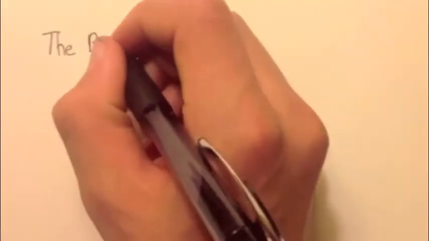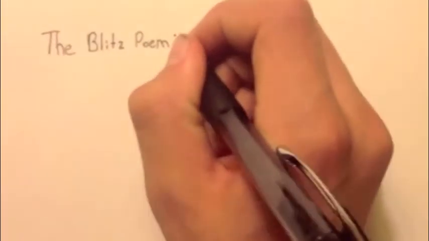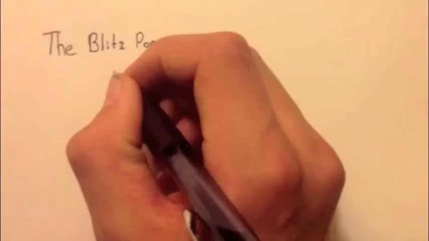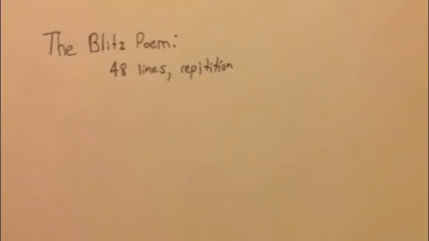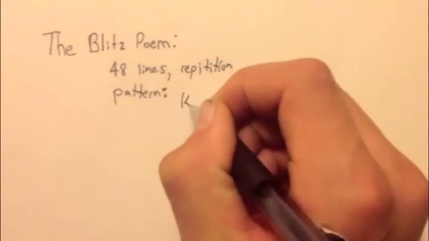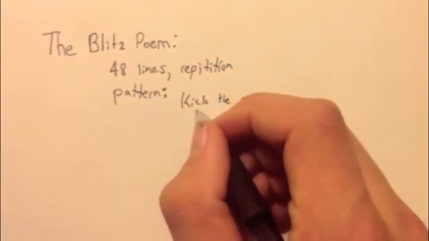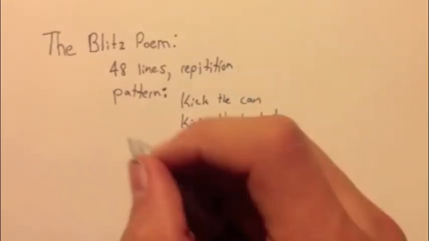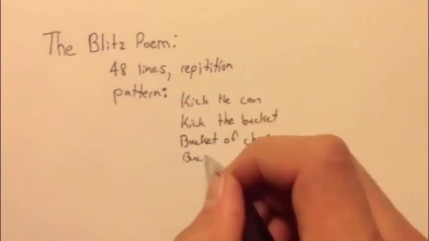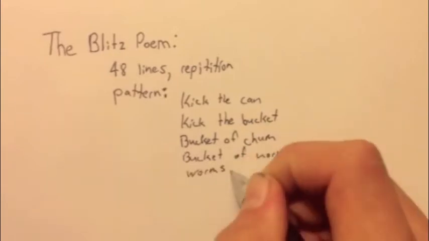Review. Let's review the Blitz poem. The Blitz poem is 48 lines and focuses on repetition. The pattern. Start out with a short phrase such as kick the can. The first word of the first line is the first word of the second line. The last word of the second line is the first word of the third line. The pattern continues until near the end of the poem.